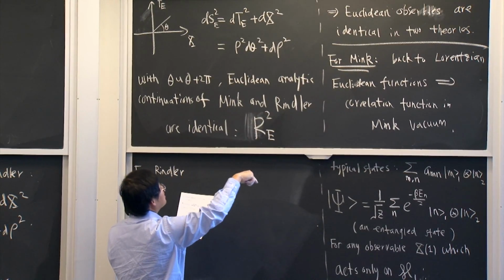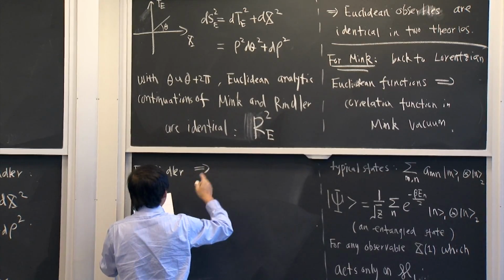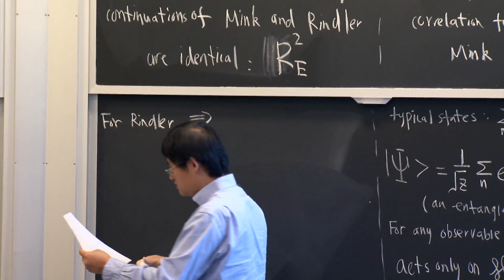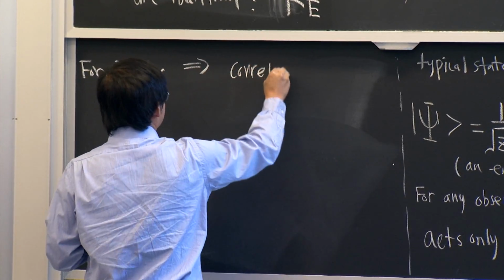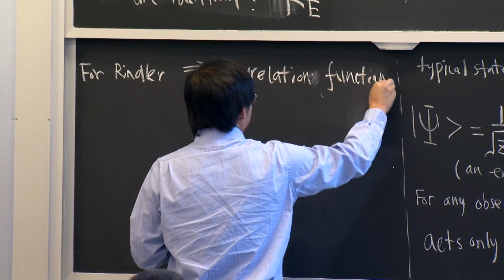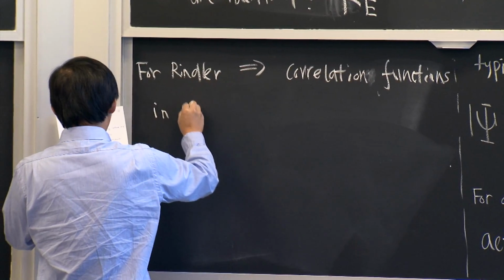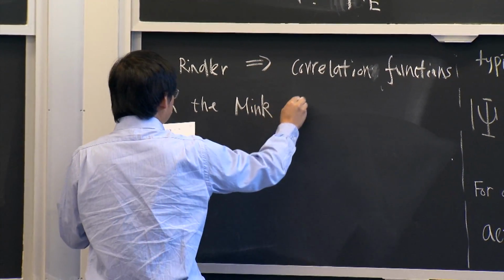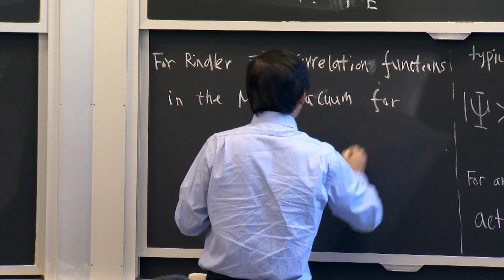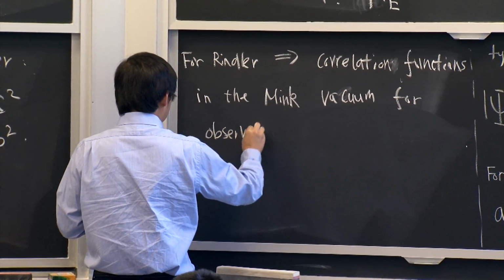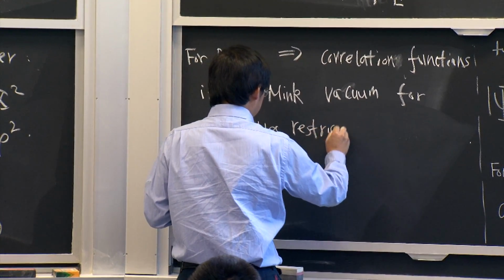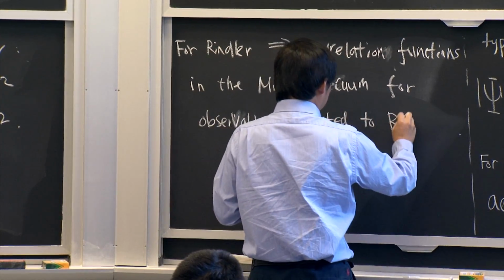When you go back to the Lorentzian signature, what you get is a correlation function in the standard Minkowski vacuum, but for observables restricted to Rindler.